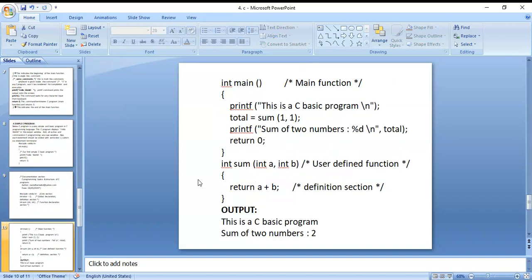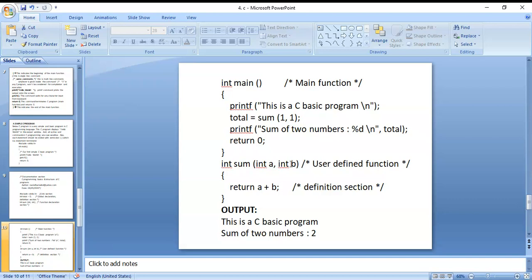Next, here is the int main function. In the main function you can write the printf statement. This is a basic C program. Total is equal to sum of 1 comma 1. This function is declared before the main function, that's why here you can directly write sum of 1 comma 1. We print the sum of two numbers; the initial total value is 0. This sum of 1 comma 1 is a user defined function.